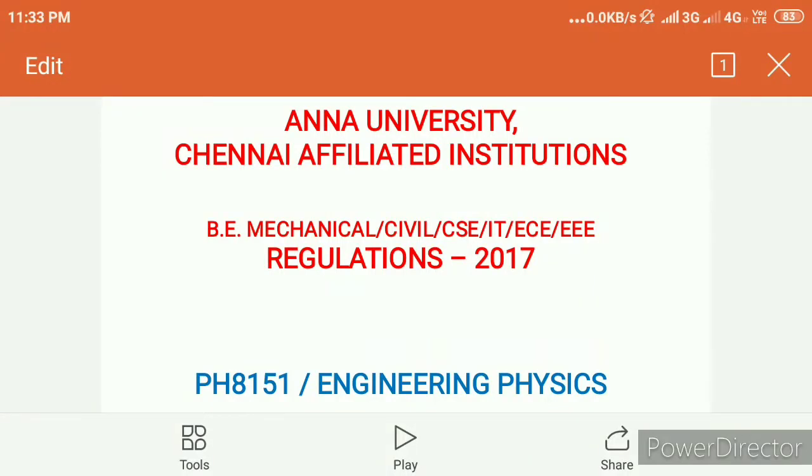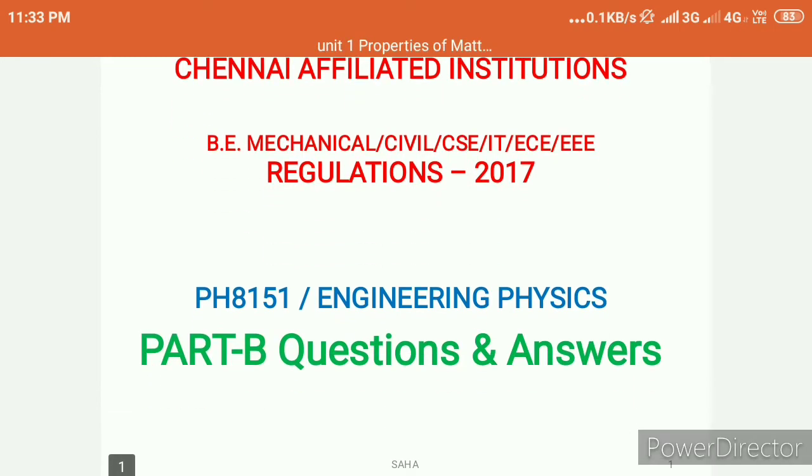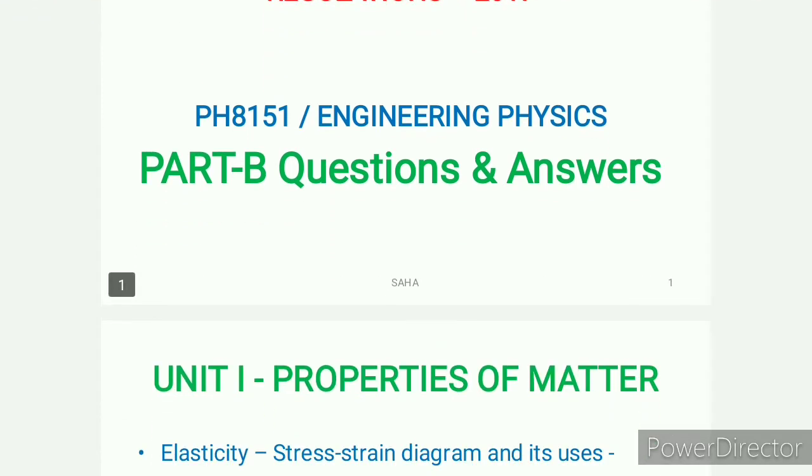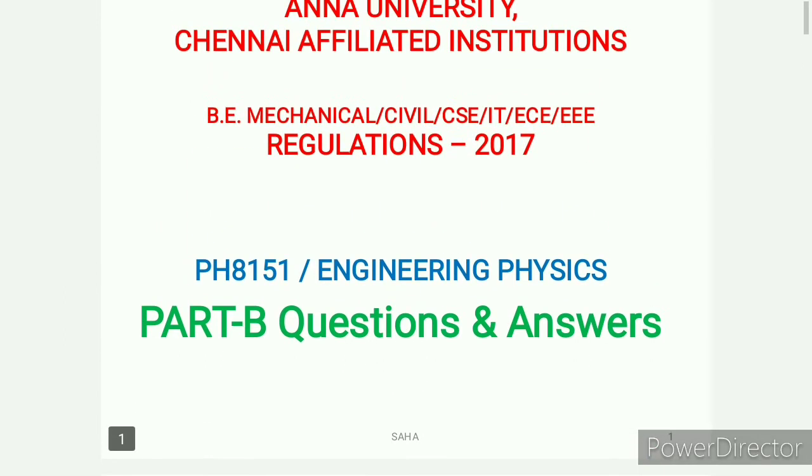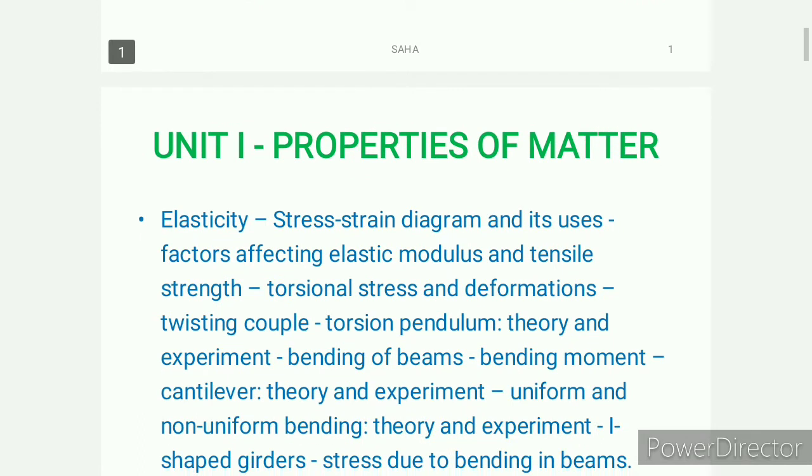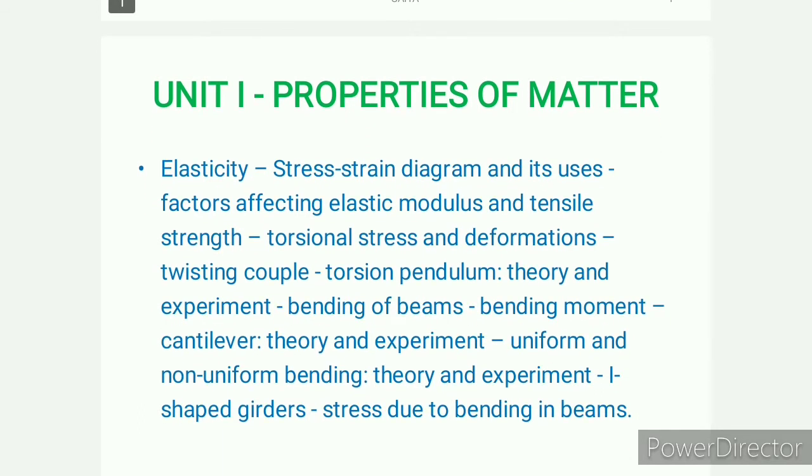Today we are going to see the PH 8151 Engineering Physics Properties of Matter Part B questions. In this Part B, the questions come under the Regulation 2017 syllabus. So Unit 1 is properties of matter: elasticity, stress-strain diagram, and factors affecting elasticity modulus and